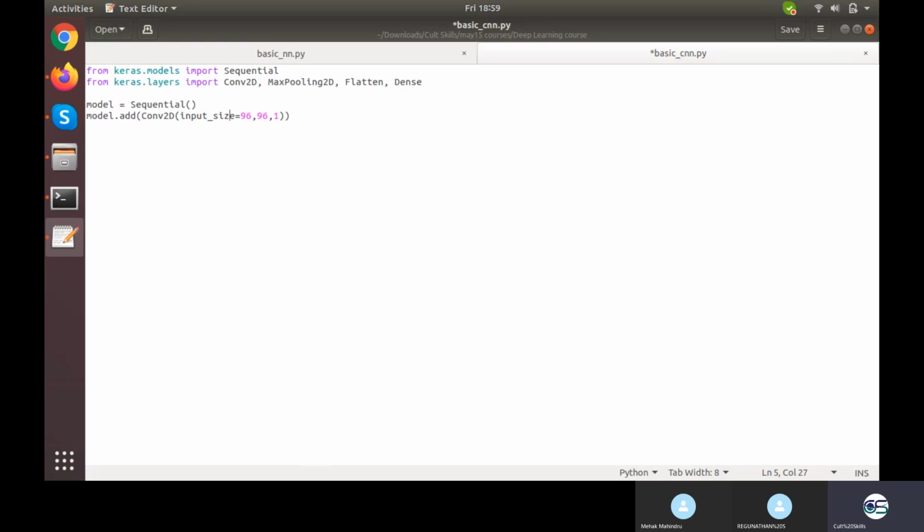Right, fair enough. And this input size will also be in a bracket. I hope I'm not messing up with the bracket. I'm missing a bracket actually, right? Okay. Once I get the input size, what else do I need to do?